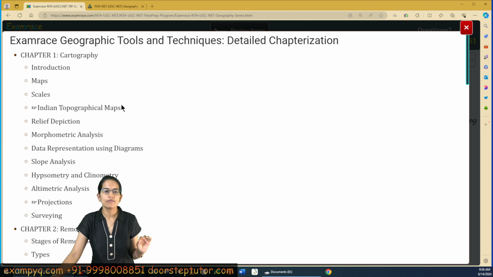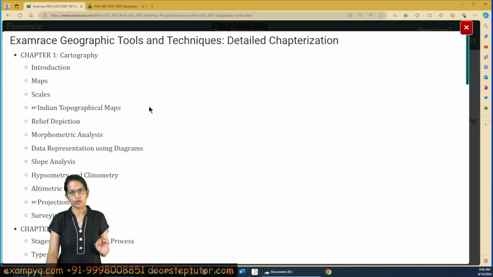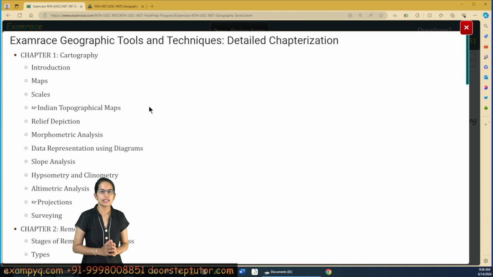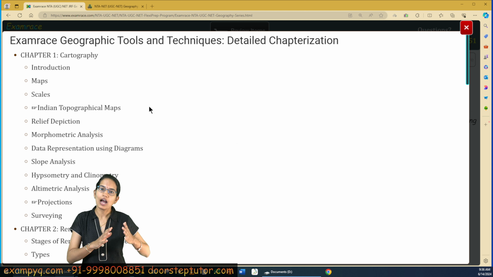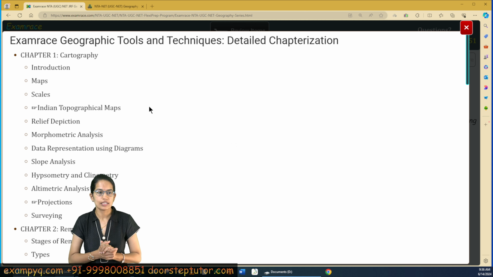To begin with, under cartography, what are the most important topics? The most important topic here is maps. Now maps, you have to understand the type and the classification of the map. You also need to understand RF. What is a large scale map, small scale map? If an RF is given, how do you translate it? So those questions become important from this section.